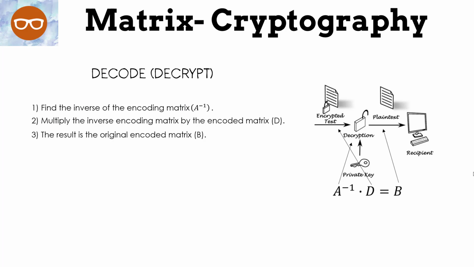Now, how do we decode? Well, I showed you a little bit just a second ago, but first we're going to find the inverse of the encoding matrix, multiply the inverse encoding matrix by the encoded matrix D, and then the result is the original matrix B, just what we did a second ago.